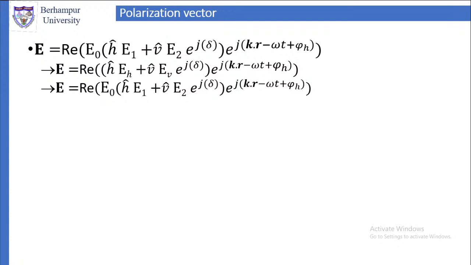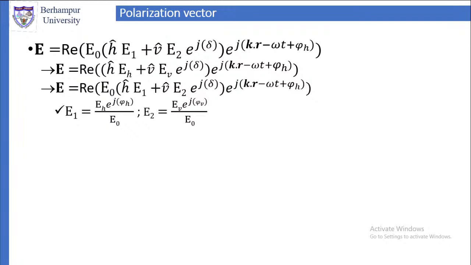So what we have done is we have taken E0 common: the real part of E0 (ĥ E1 plus v̂ E2 e^{jδ}) into e^{j(k·r − ωt + φ_H)}. Now what will E1 be? If you look at this, E1 will be E_H by E0 into e^{jφ_H}.